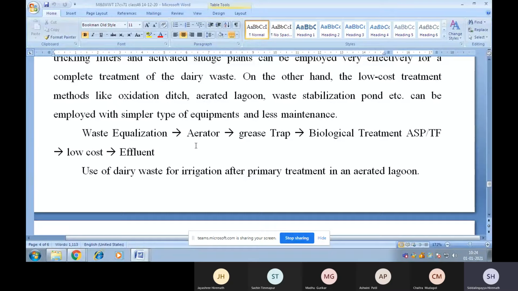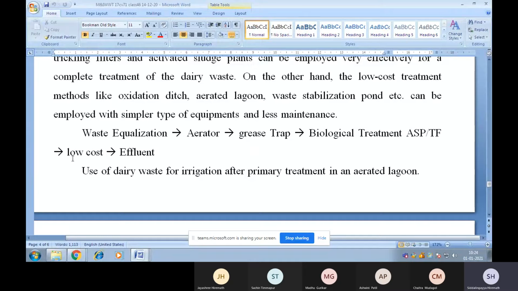Second step, aeration, which is the supply of oxygen to the wastewater. Grease trap is nothing but skimming. And for biological treatment, you can go for processes like ASP or TF. ASP means activated sludge process, and TF means trickling filter.